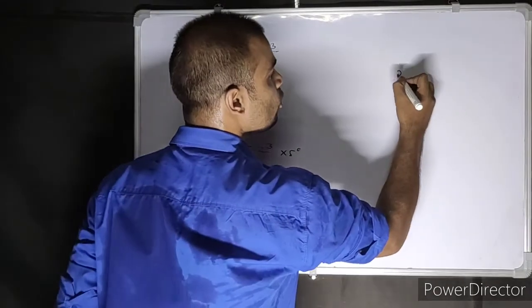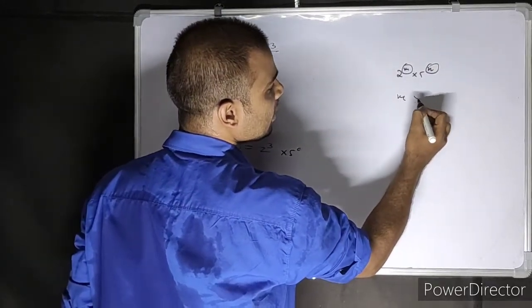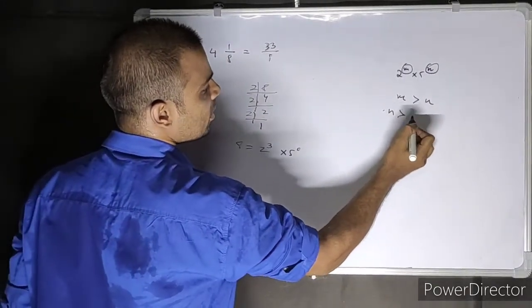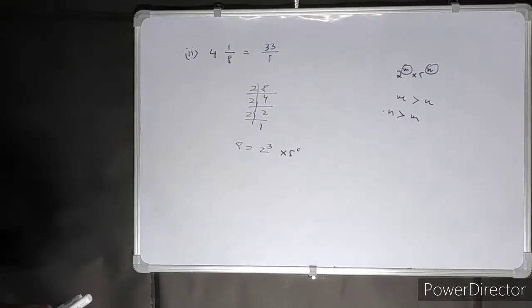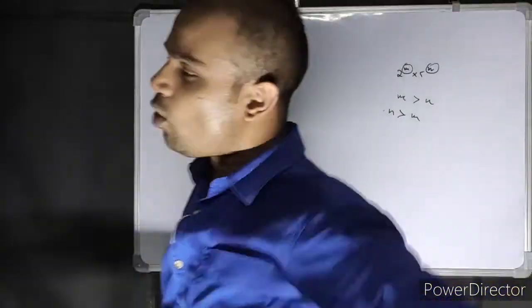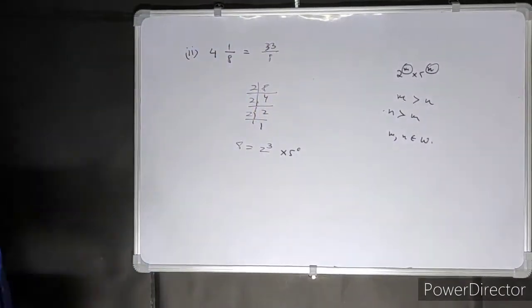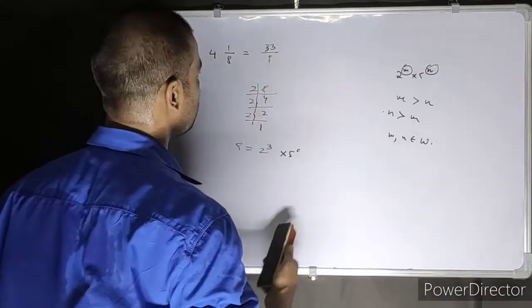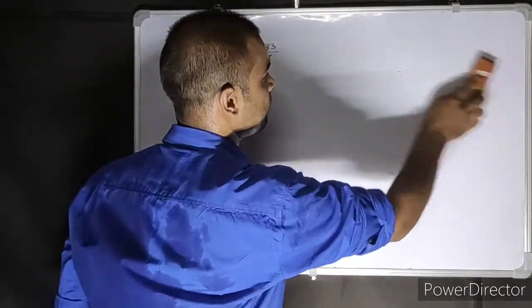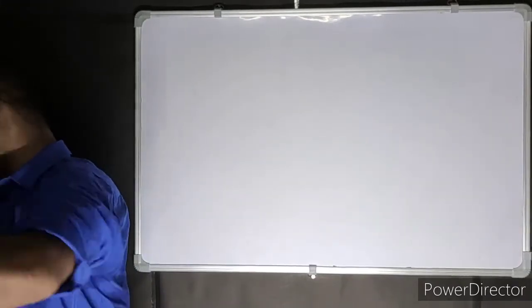So in 2 to the power m into 5 to the power n, the m and n can be different. m can be greater than n or n can be greater than m. Anything is possible. So m and n don't have to be the same thing. And it can be 0 also, because m and n belong to whole numbers. That's it. Part 2 is done. This is a very small thing. So the other ones also you can do without actual division.